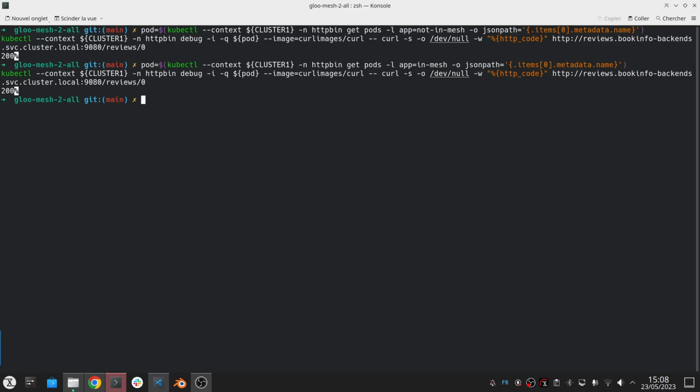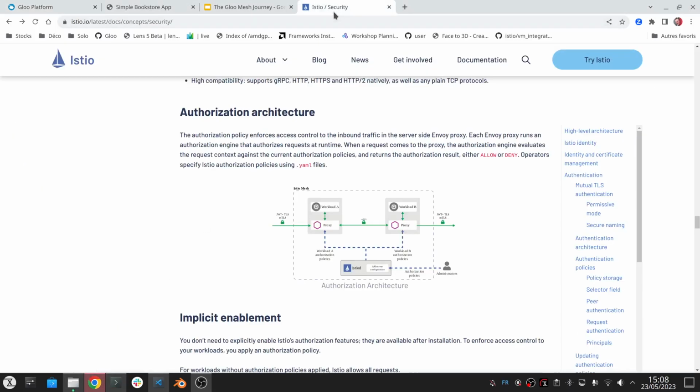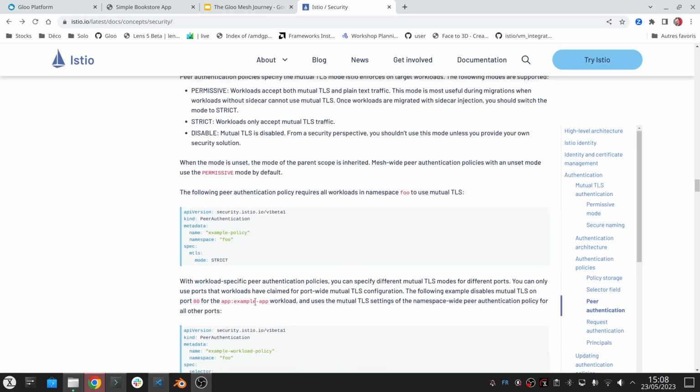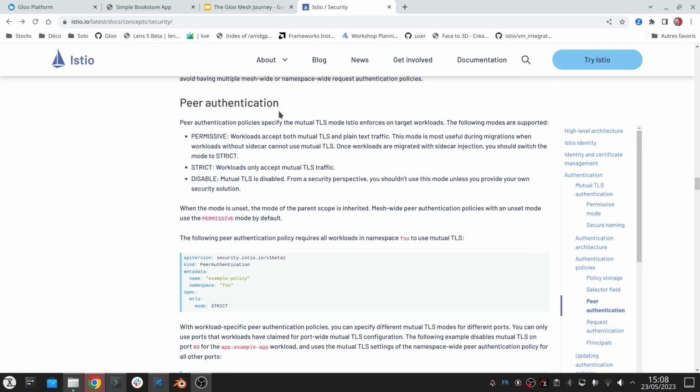If they are in the mesh, you have mutual TLS by default. If they are not in the mesh, there is no mutual TLS, but they can communicate. And this is because we don't have any peer authentication object, which, you can see in the documentation as well, is the way it works. Basically, you can have multiple modes in this peer authentication. By default, it's permissive, which is what I have just described. You can make it strict by creating a peer authentication object in the Istio system namespace. Then only mutual TLS traffic is allowed.